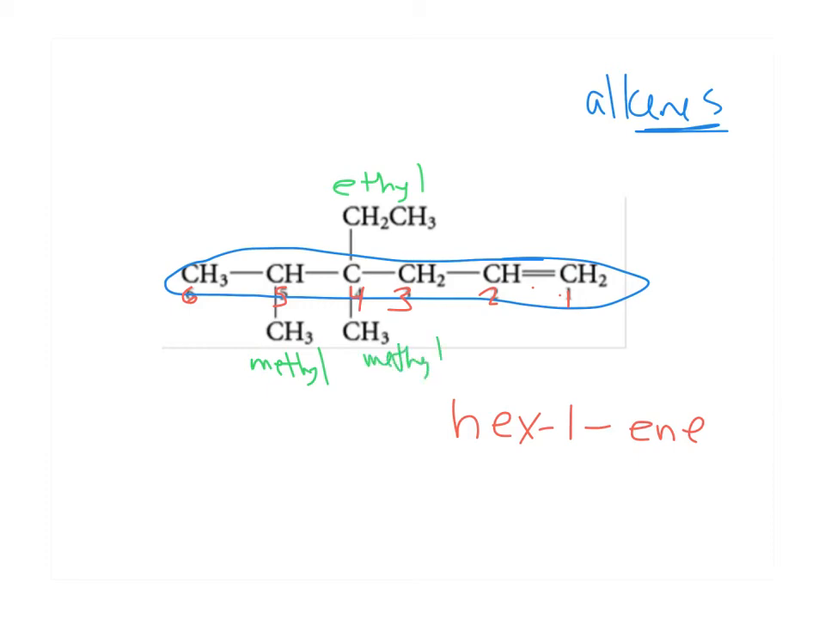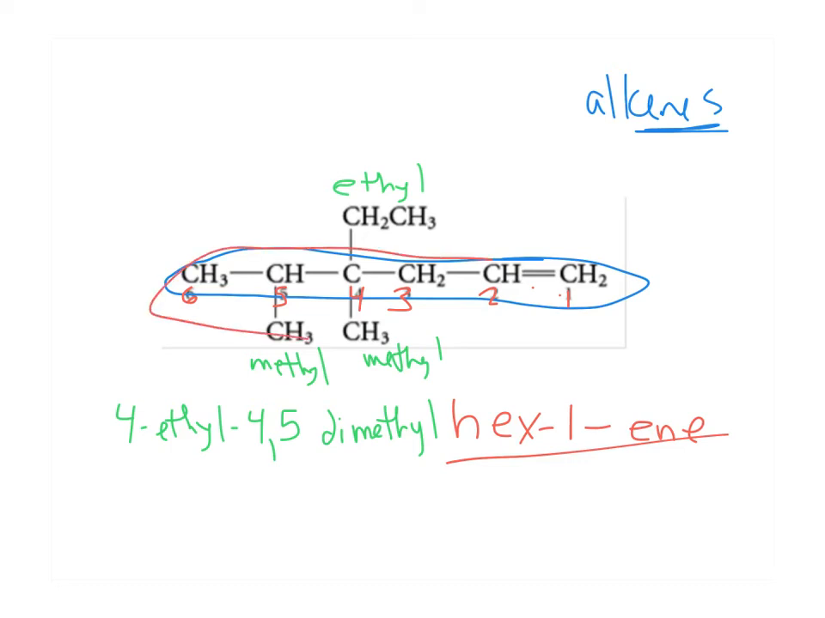So because E comes first, I will start with 4-ethyl. So that's 4-ethyl. And then 4,5-dimethyl hex-1-ene. So 4-ethyl-4,5-dimethyl hex-1-ene is the name of this compound. The hex-1-ene again comes from this 6-carbon chain with a double bond. That makes it ene.